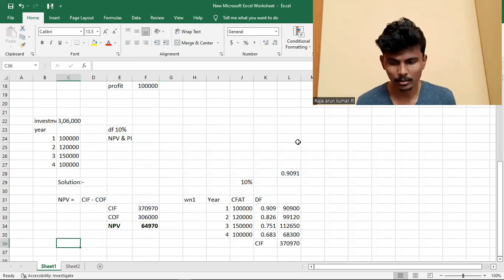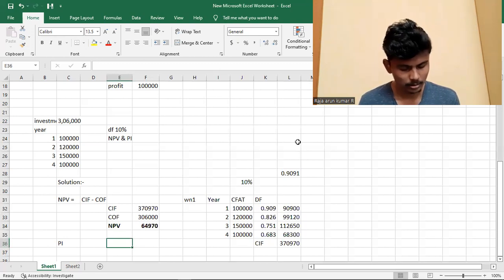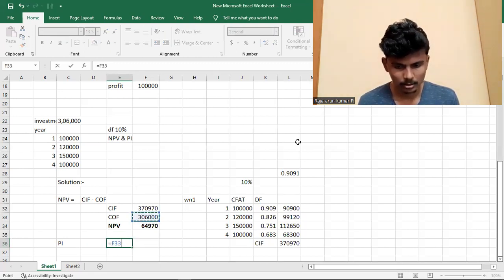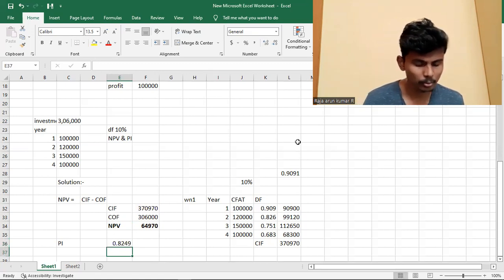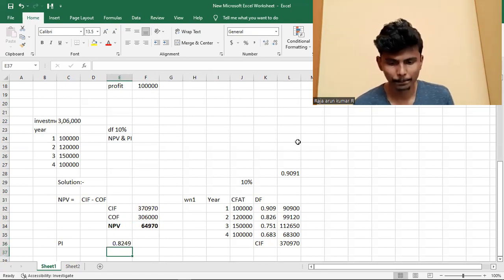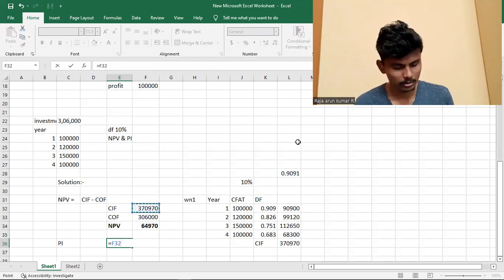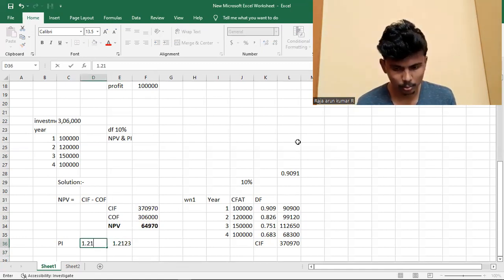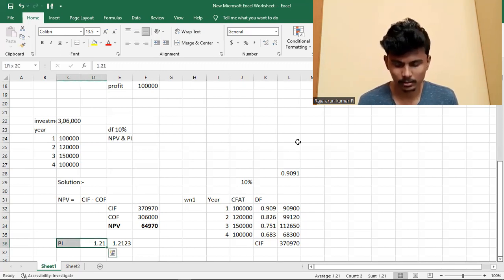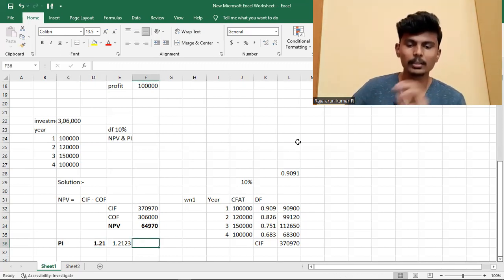Okay, in the profitability index, we calculate cash inflow divided by cash outflow, which is 1.21. We say 1.21 is the profitability index. This is the basic sum I do.